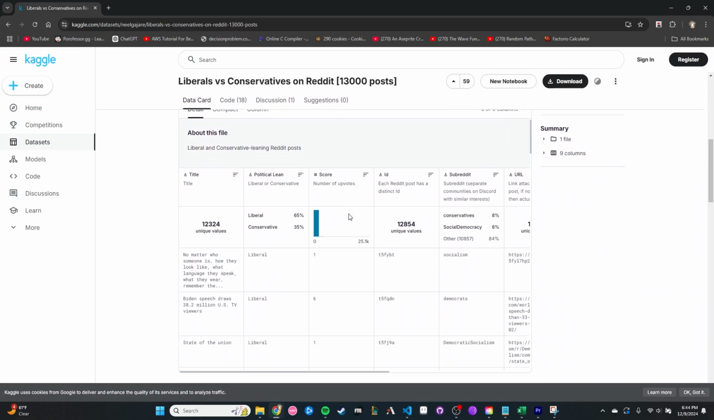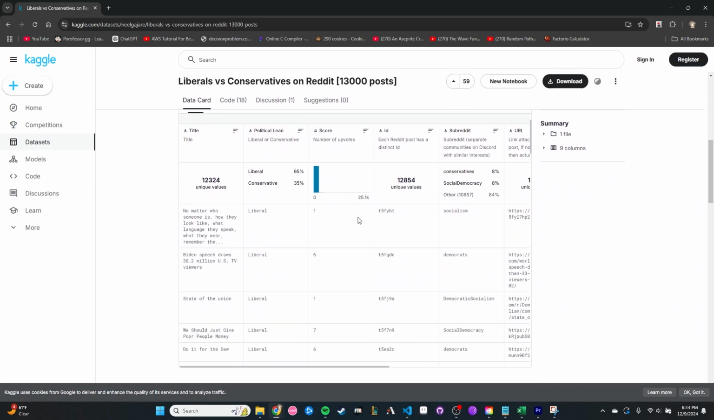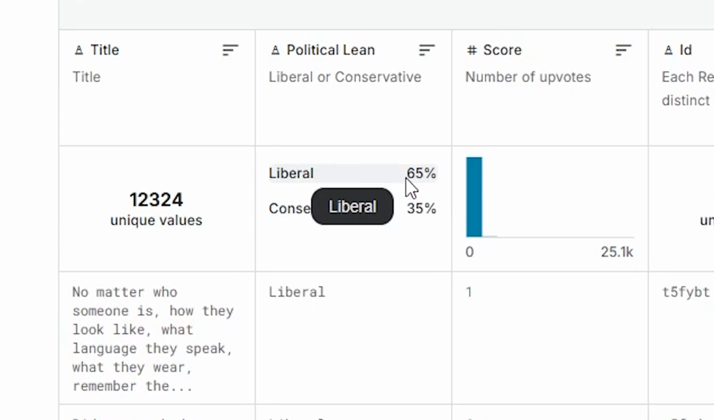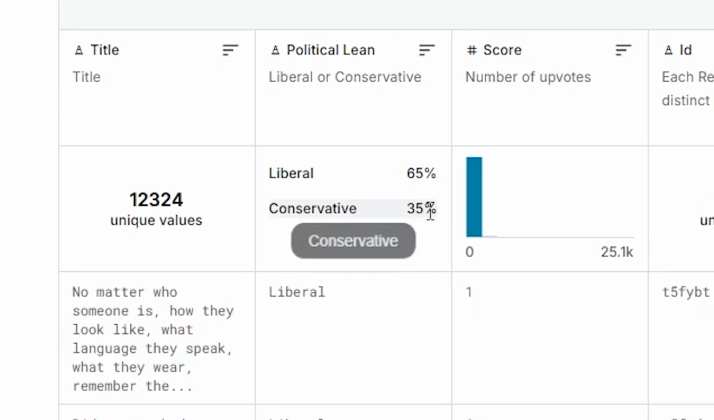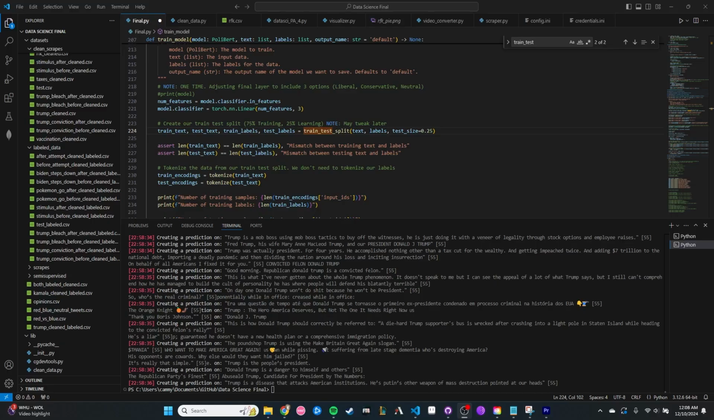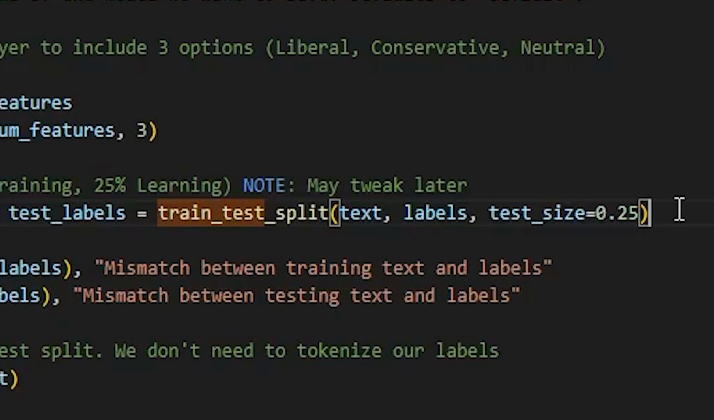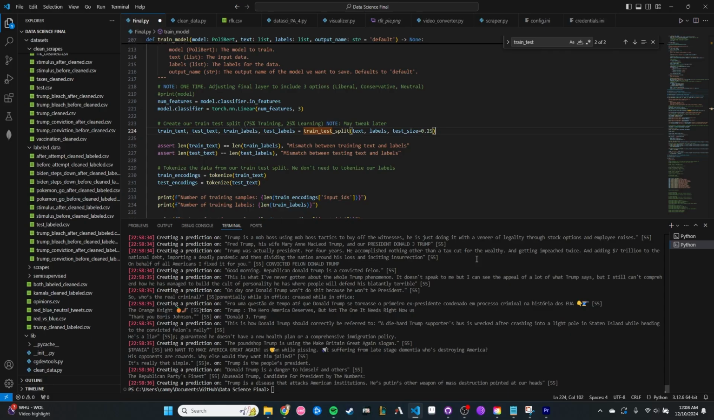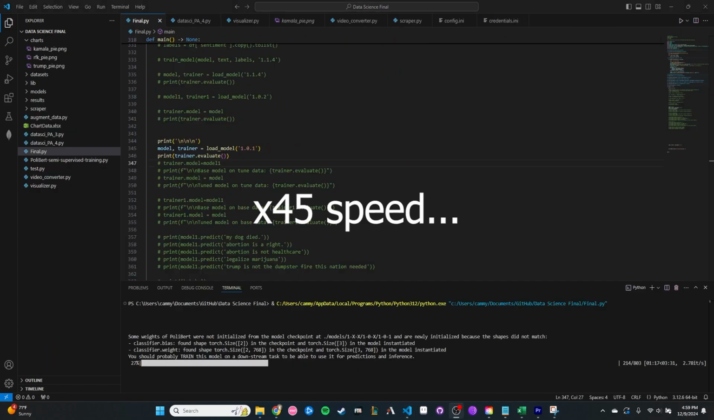I didn't factor this in when planning our project, but our dataset had a labeling imbalance of 65% liberal, 35% conservative. This bias could potentially throw off our model. Our first model was trained on a 75% training, 25% testing data split, saving a quarter of the labeled data for evaluating our performance.